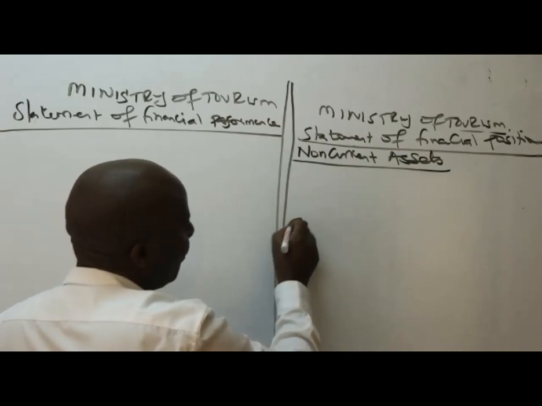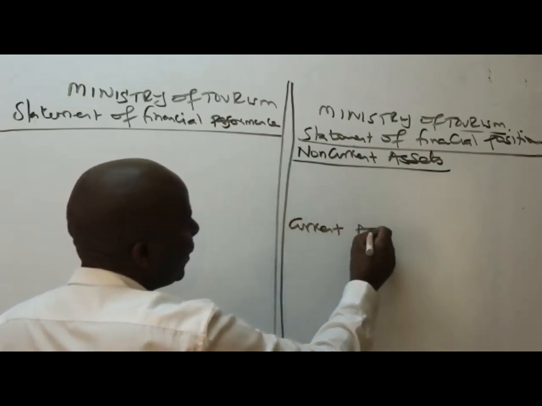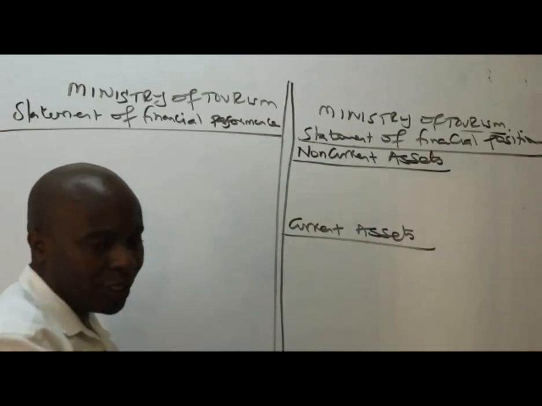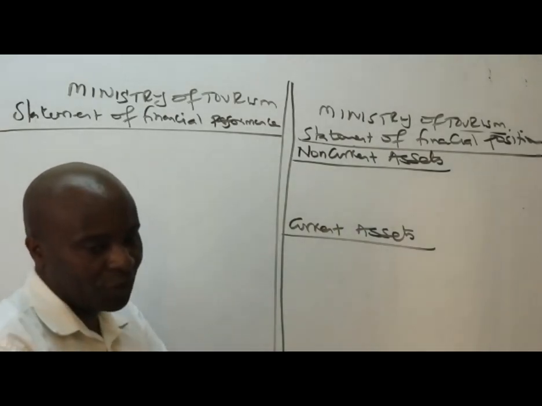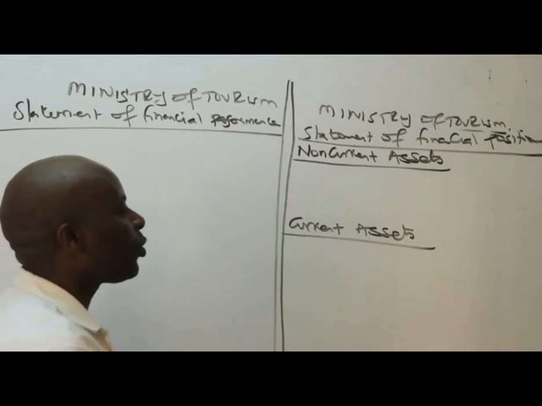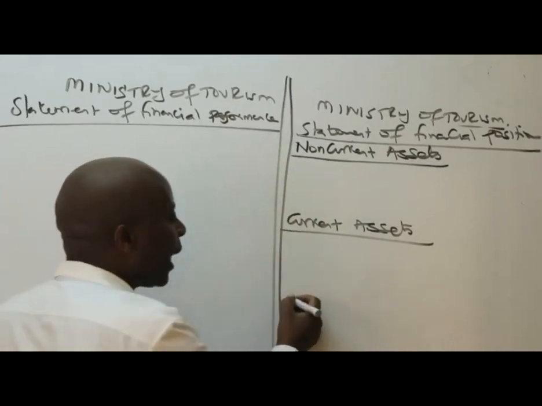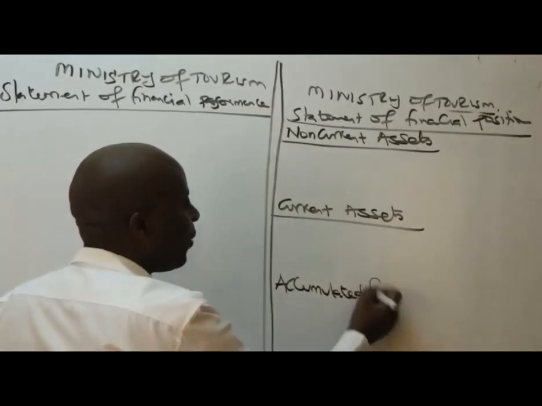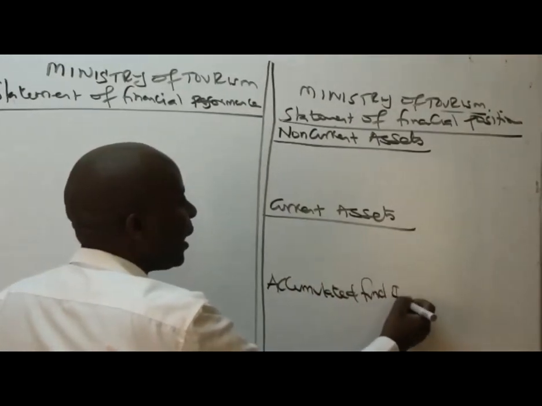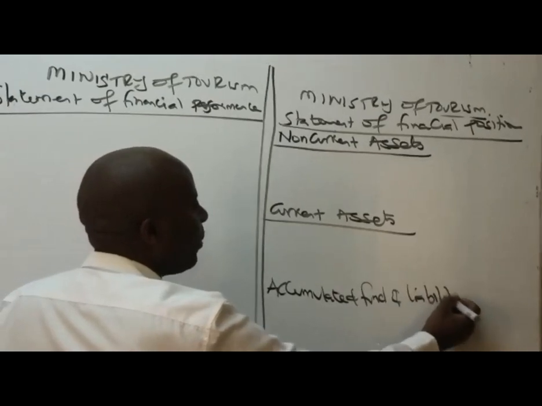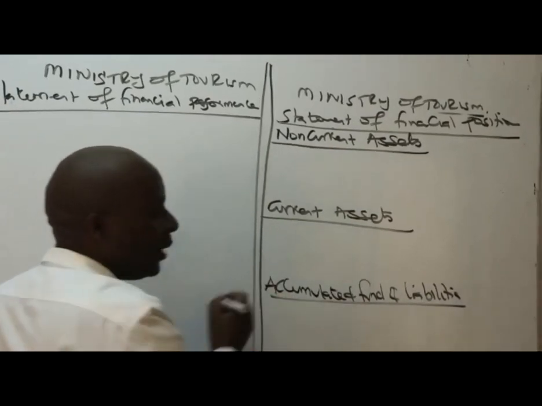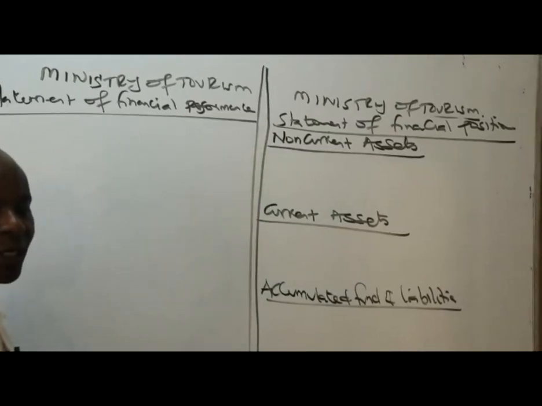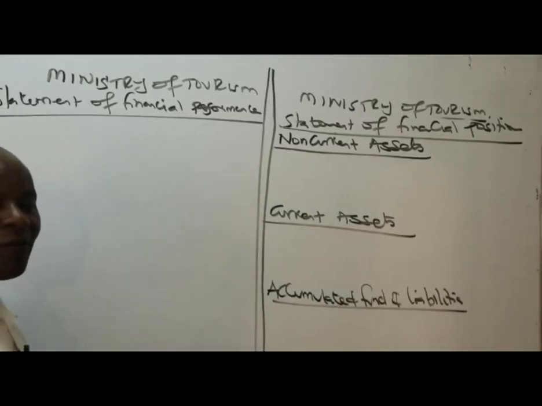We have here the current assets, for us to be able to get the total assets. And then we have what we call equity and liabilities. Of course, we don't talk of equity here. We talk of accumulated fund and liabilities.